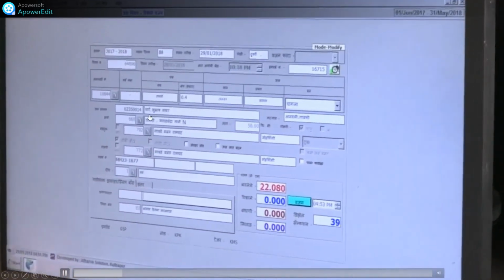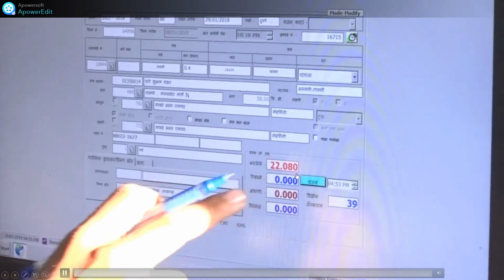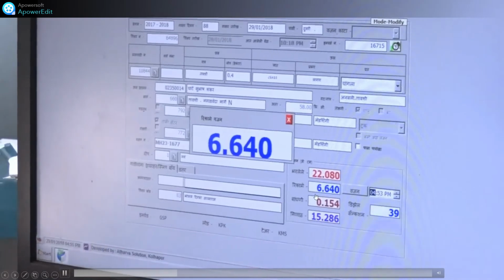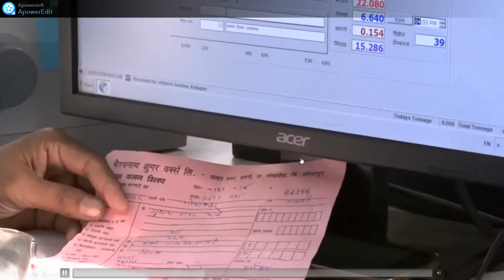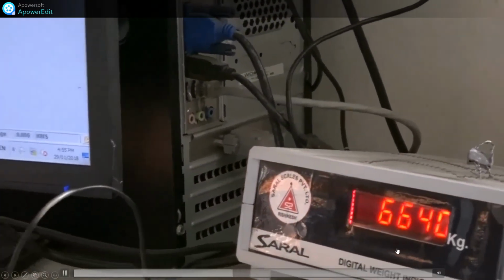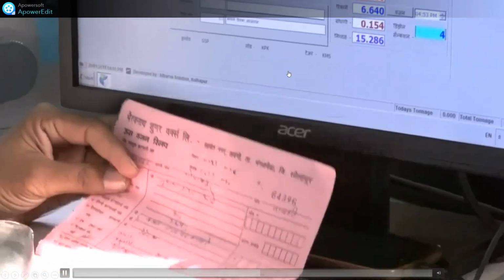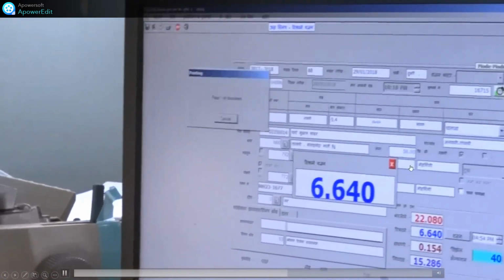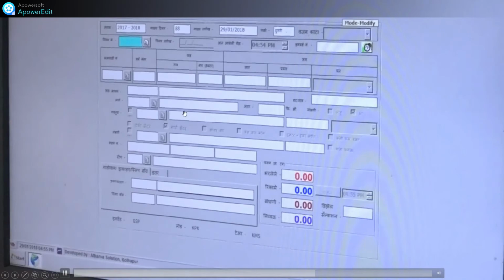All the details are already entered here, and this loaded truck is, suppose, 22 tons and unloaded is 6.6. Whatever weight comes from the load cells, 6.6, is shown on the digital weight indicator, and automatically it will be entered here, and that will be deducted, and lastly the total weight is 15 ton.